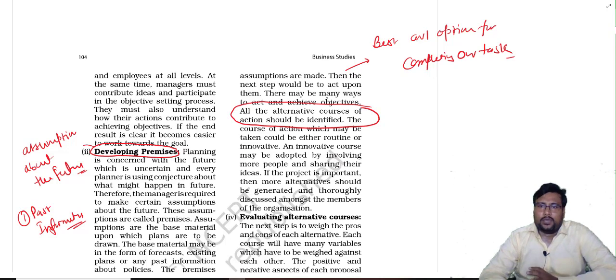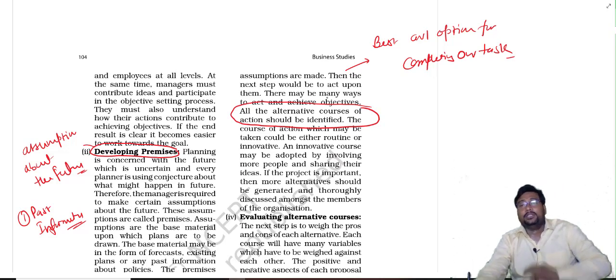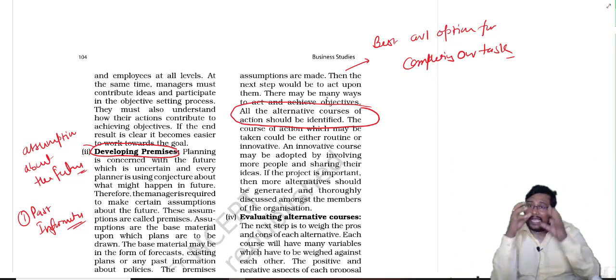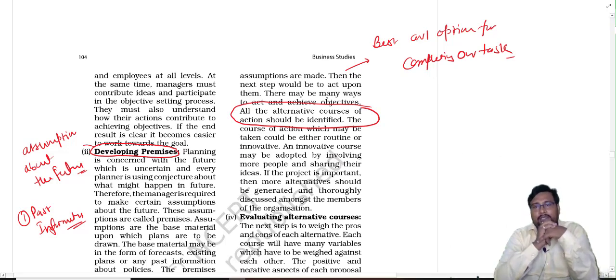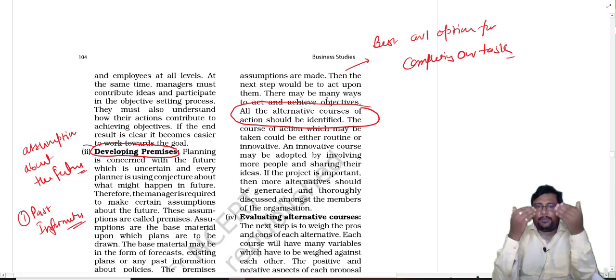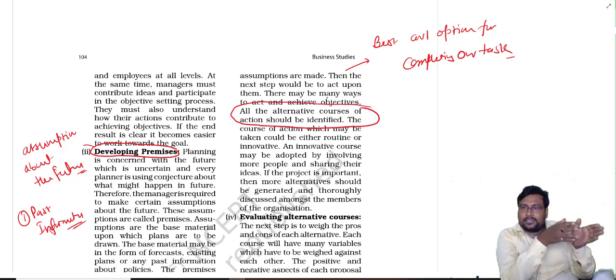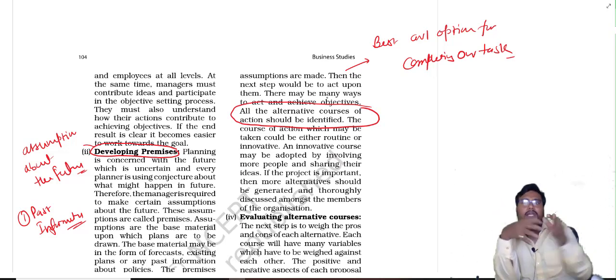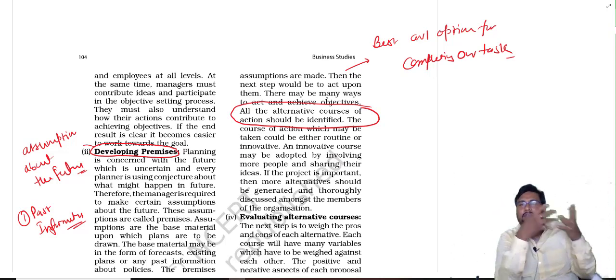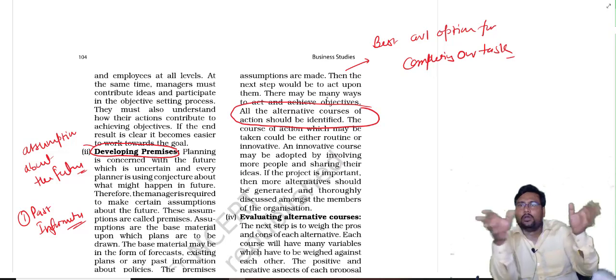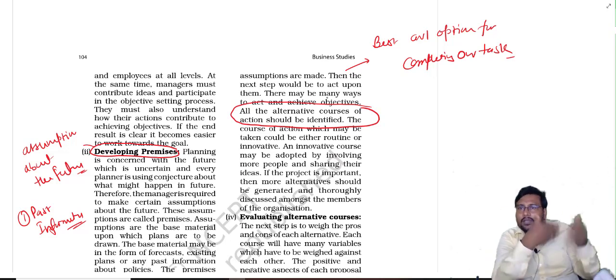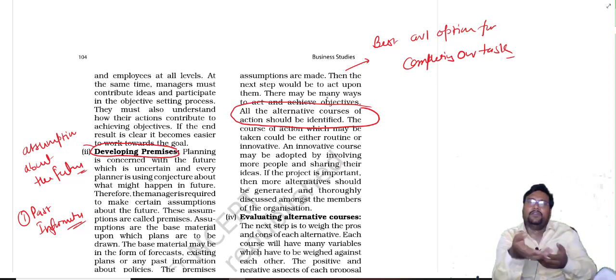Okay, and after that, how can we find out the best available option? Can one person find out? No. For that we have to do research and development. R&D department will be there. R&D department will discuss with the experts. Okay, this target is there, these possible assumptions are there. For achieving the target, what best available options are there, and they will research that and they will find out the available options.